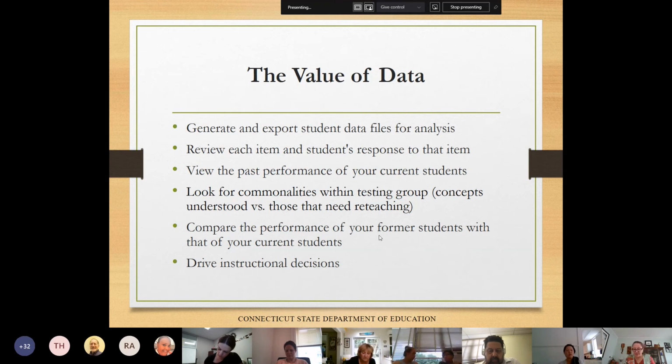Working with data teams to review data leads to powerful results. I'm sure as many of you already know, because you're going to ask questions about what you see. What's the backstory behind the results? What lessons can be shared among teachers to promote a deeper learning or understanding? And do we need to do more planning and focused instruction in certain areas?